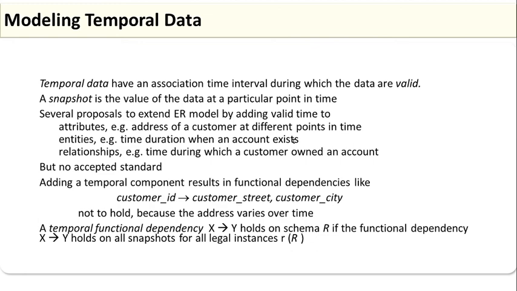Adding the temporal component causes functional dependencies like customer ID to customer street and city not to hold, because the address varies over time.